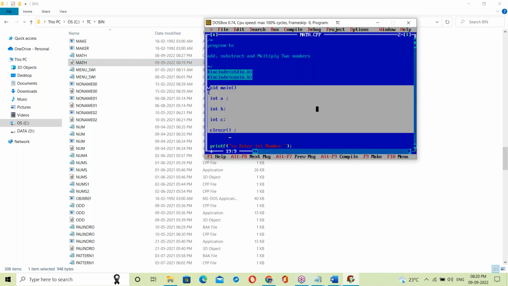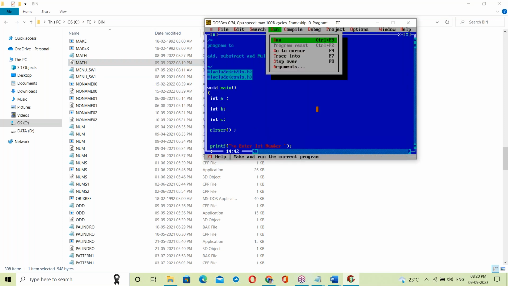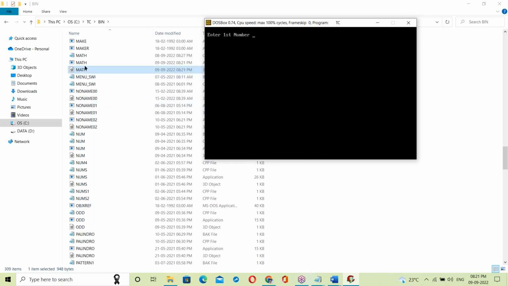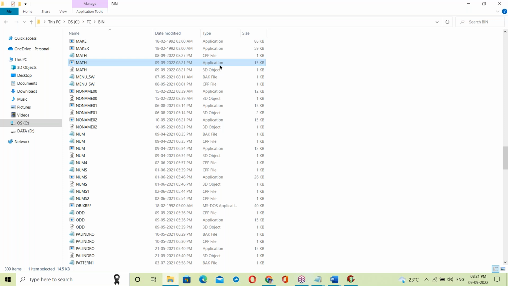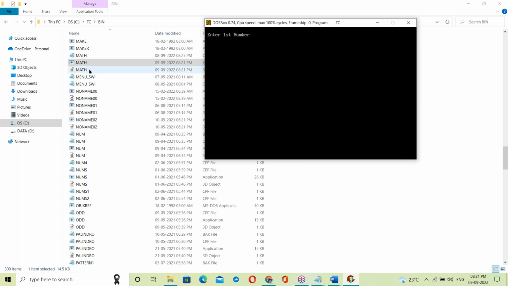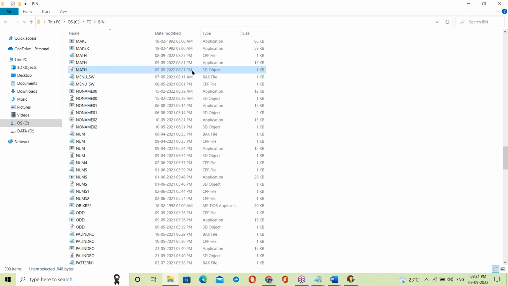Okay. Now when you try to run it here, it will create one exe file in the back, and you can see that exe file is created and executed. How is that exe file created here? Now the C compiler takes math.obj, the binary code for our C program.